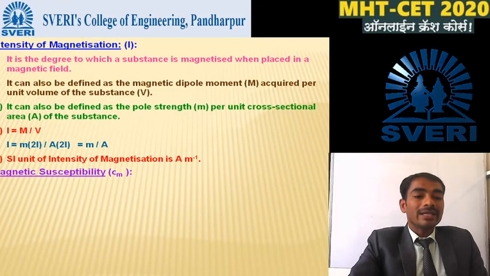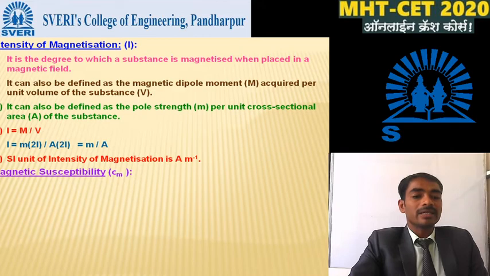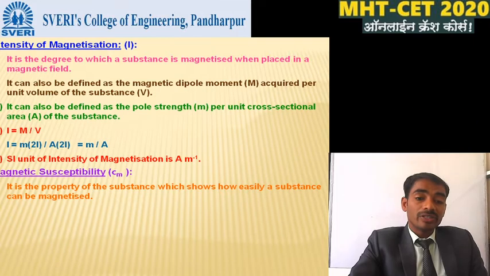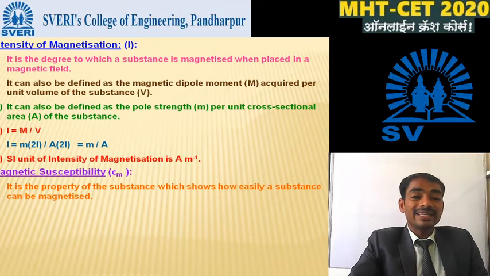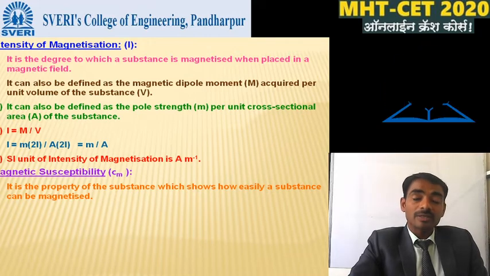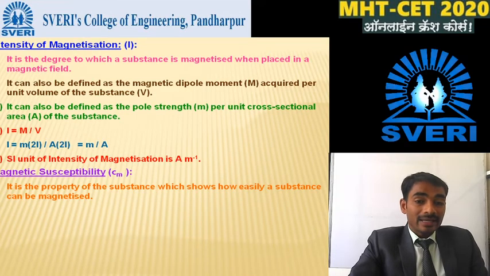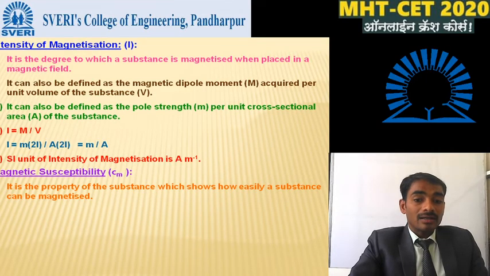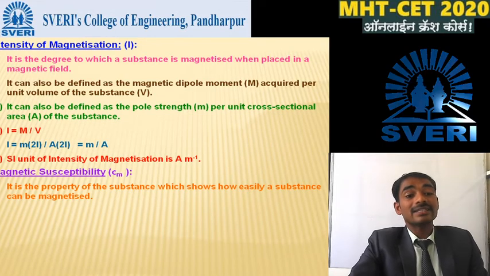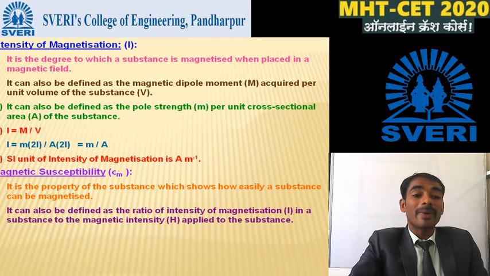So the magnetic susceptibility. What is the magnetic susceptibility? χm. It is the property of the substance which shows how easily a substance can be magnetized. ही एक सबस्टन्सची प्रॉपर्टी आहे आणि ती आपल्याला काय शो करते की एखादा सबस्टन्स इझिली कसा मॅग्नेटाइज्ड होतो.